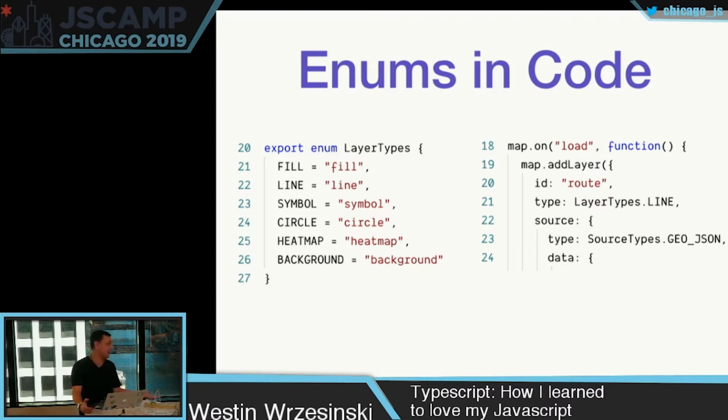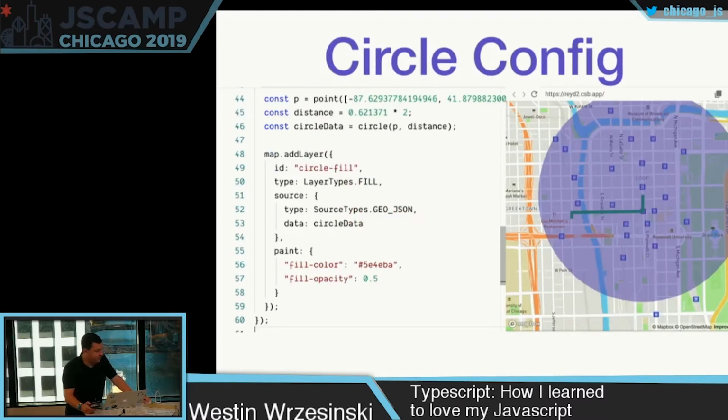It's the string line, but it's also a type. So that's quite handy. And if you have experience with Flow, you might have had a more roundabout way to make these enums. TypeScript is really nice in that. It makes it a little bit more convenient. And then the circle config is quite interesting because there's some third-party usage here.